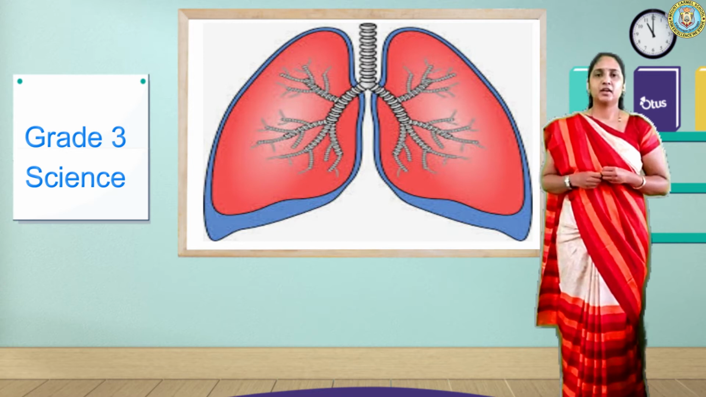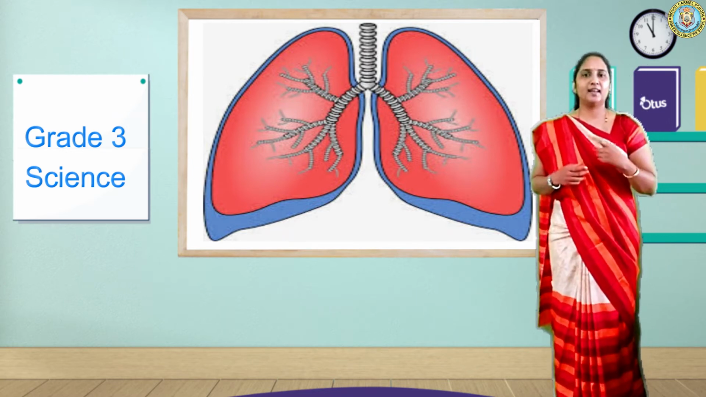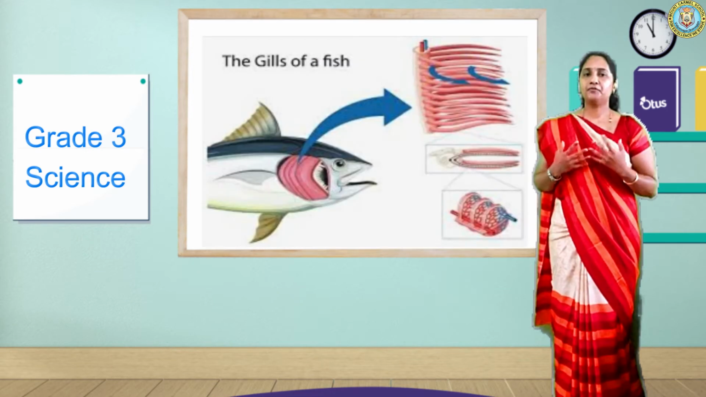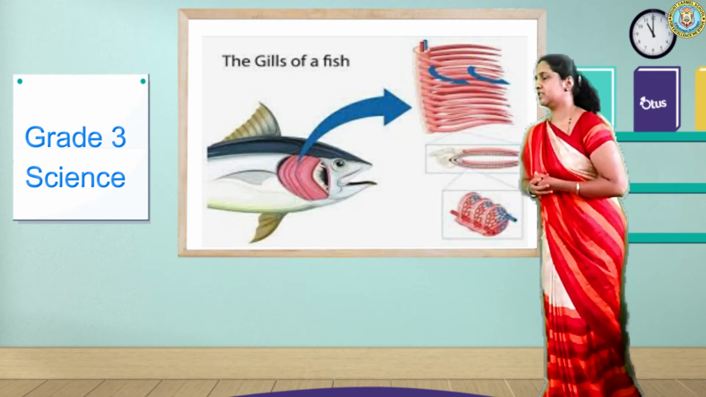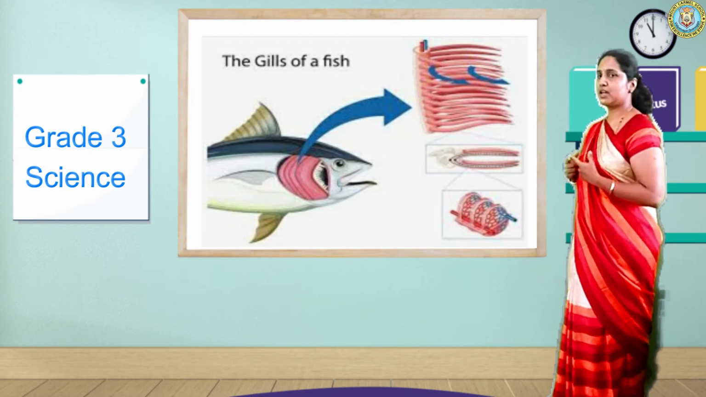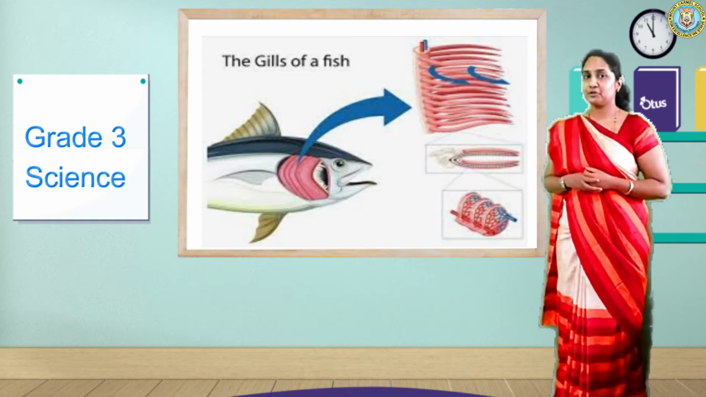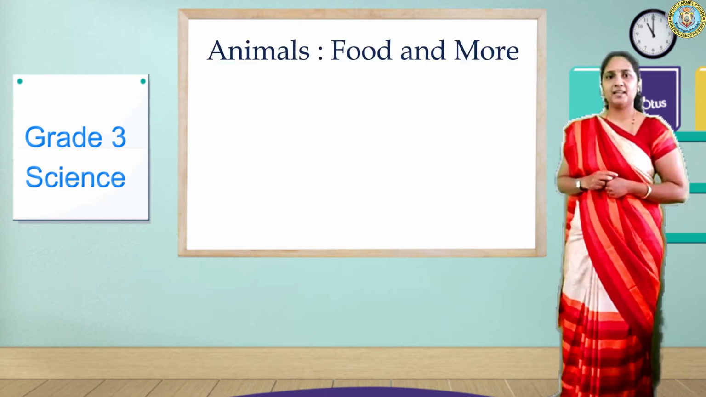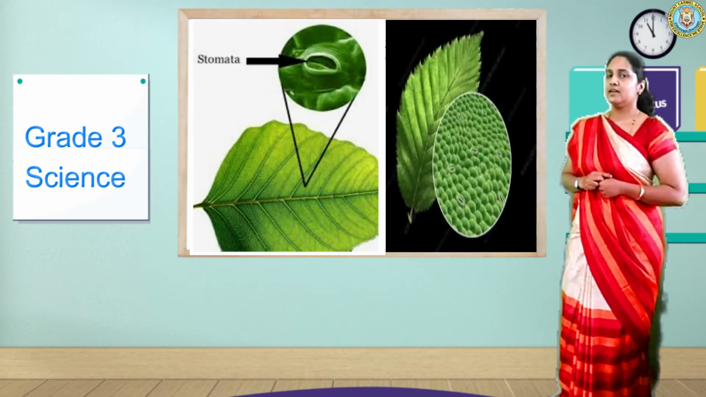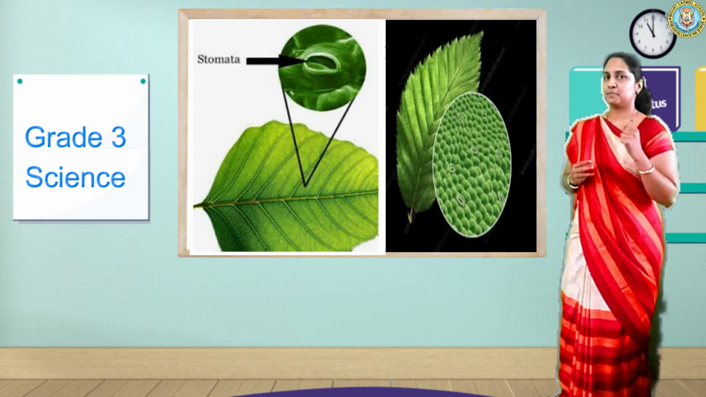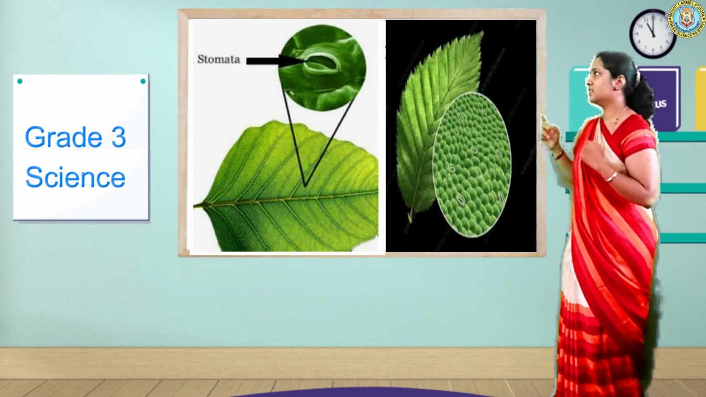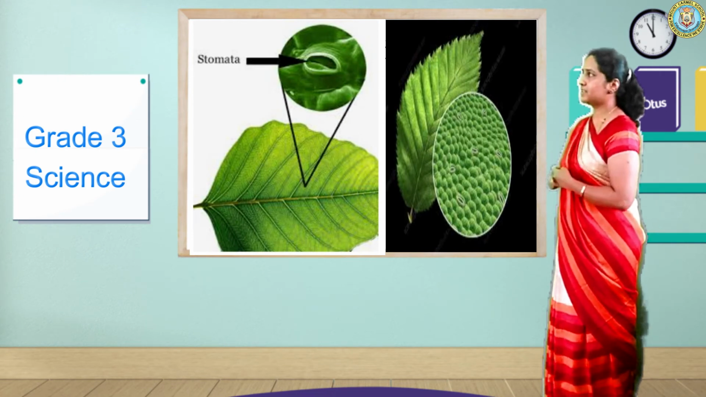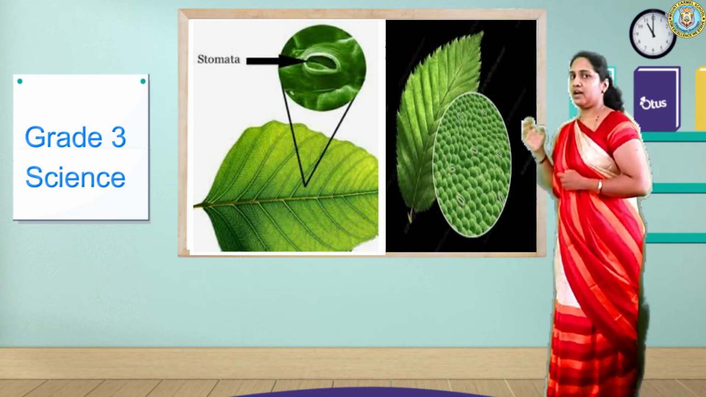Children, human beings breathe through their lungs. We all have lungs to breathe. Observe this picture, children. Human beings breathe through their lungs. Fishes breathe through their gills. Yes, fishes have gills to breathe. How do plants breathe? Plants breathe through the minute pores that are present in leaves. It is called stomata.